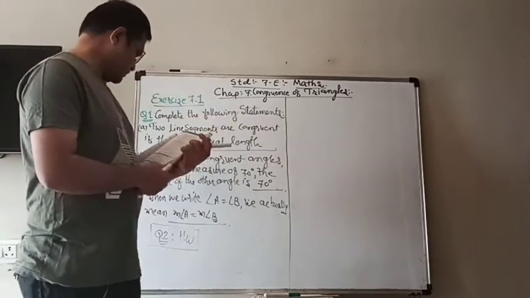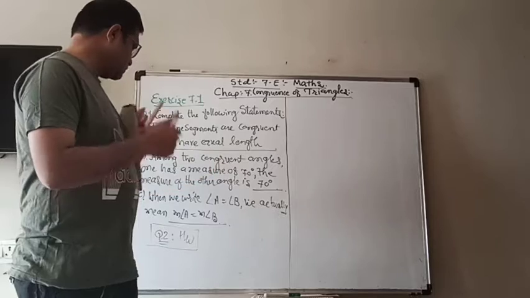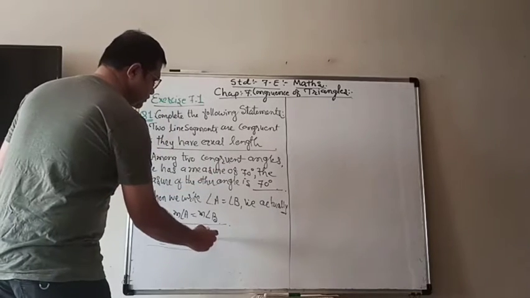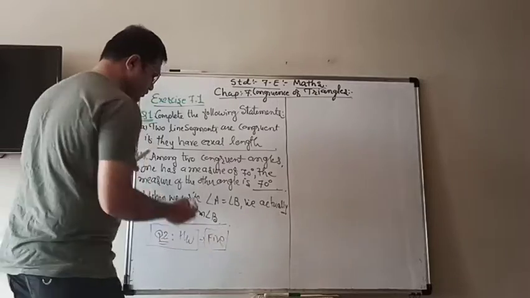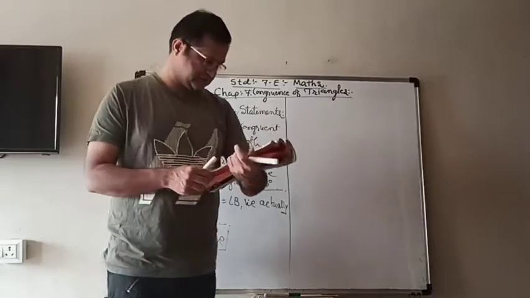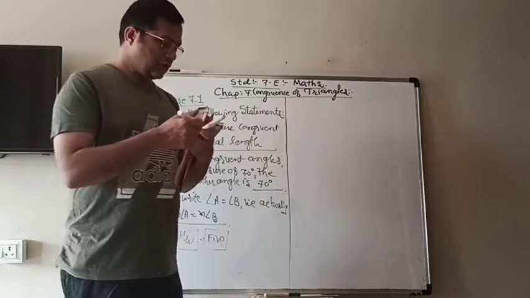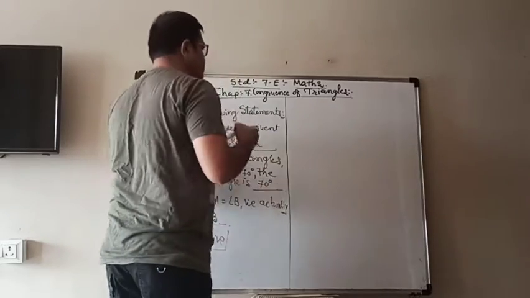The book says to write two, but I am telling you to write five examples of it. Now we will move to question number 3.